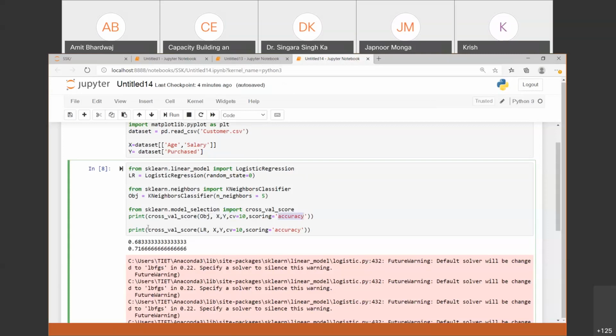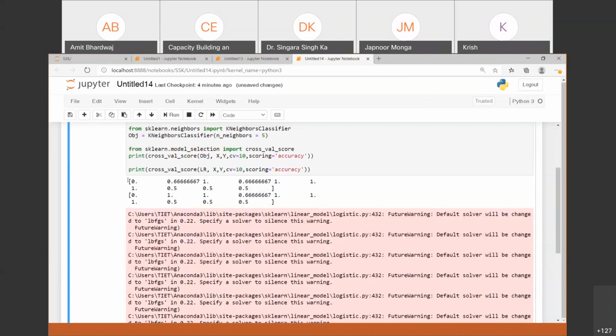So you can observe that for the same data, our KNN is providing 86% accuracy, while the logistic regression is providing more than 71% accuracy, right? So if I execute it again, I am getting 10 outputs. This is the accuracy for K equal to 1. This is accuracy for K equal to 2. Accuracy for K equal to 3. So we are getting 10 accuracies, and the same 10 accuracies for the second model.